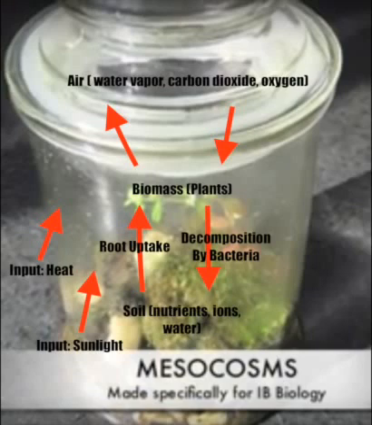if the water vapor, carbon dioxide, and oxygen concentrations in the atmosphere vastly increase, there will be a negative feedback mechanism in which the biomass of the plants increases its photosynthesis rate, thereby nullifying the increase in water vapor, carbon dioxide, and oxygen concentration in the atmosphere. Another indefinite equilibrium system cycle exists in the mesocosm as well, which is underneath the plants in the soil.